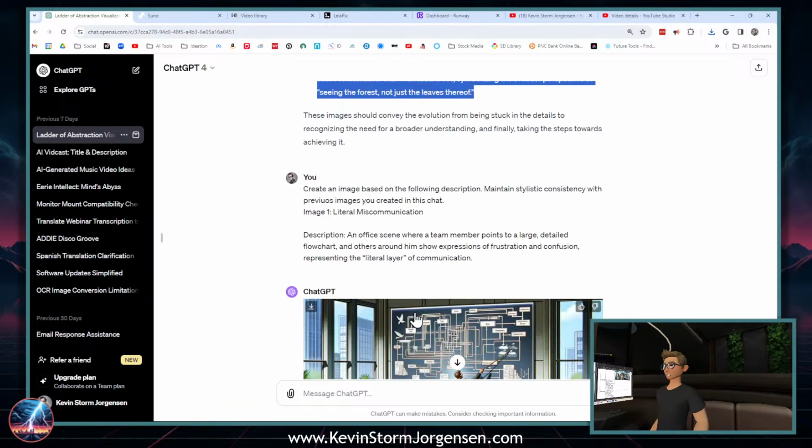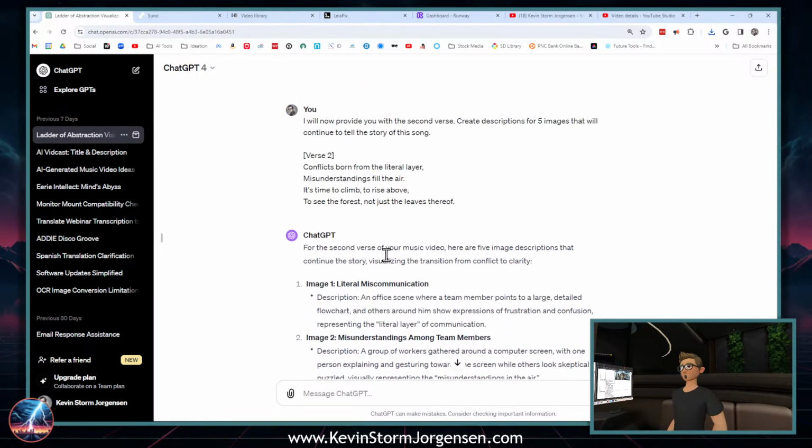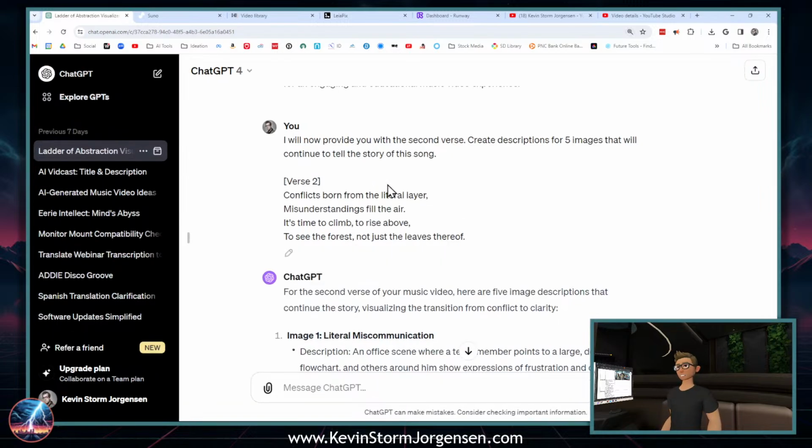Very good. And you see here how, since I've broken the lyrics up and am letting ChatGPT handle the image generations on small portions of the lyrics, it can really focus its attention on the lyrics instead of taking a wider perspective on the overall themes of the song. I really want these images to go with the lyrics, and by breaking it up like this and letting ChatGPT focus on the lyrics, it creates very specific images to match those lyrics.